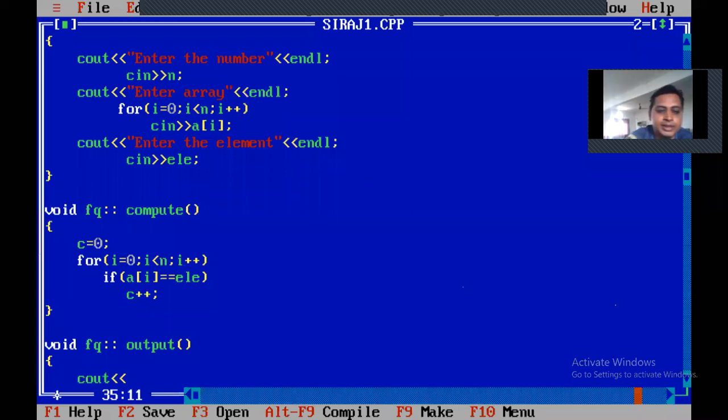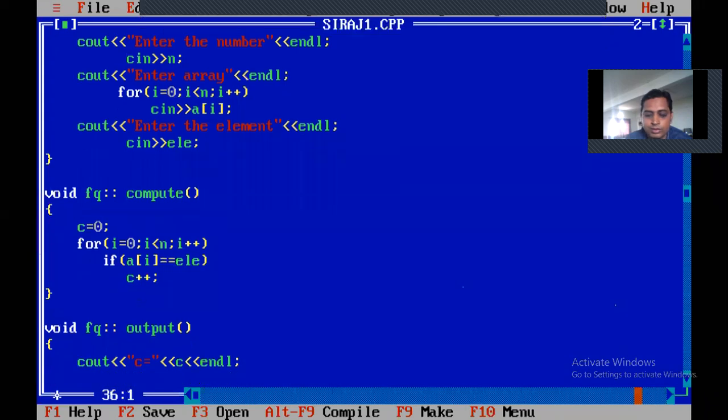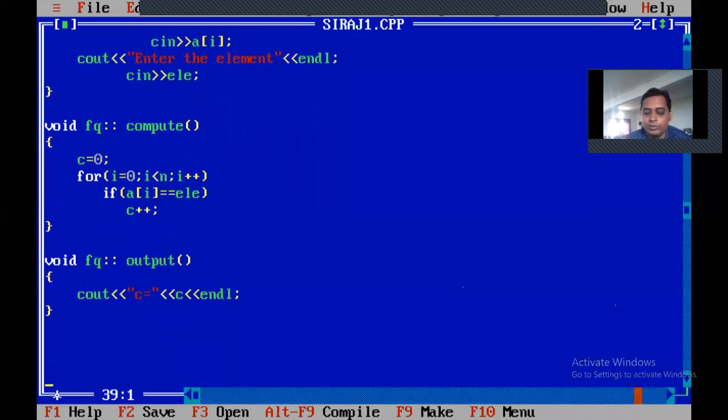C will be storing the value. You print C there. Okay. So C, that is count, equal to, you can write C equal to, cout C. That is count. Now, so your three functions are finished. What are they? Input, compute, and output.